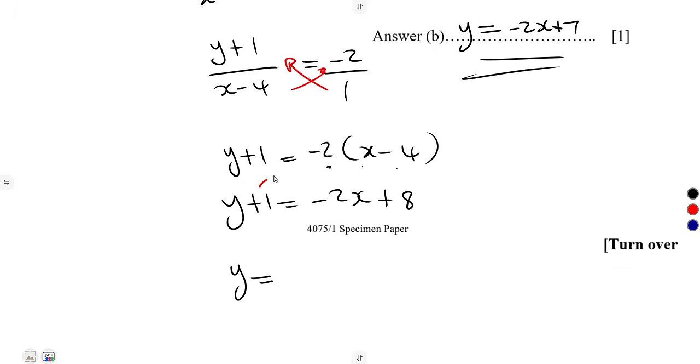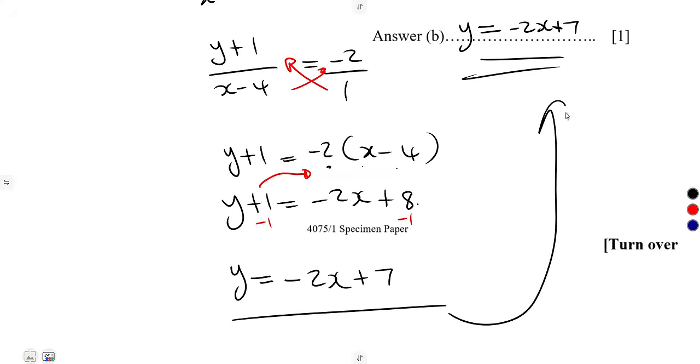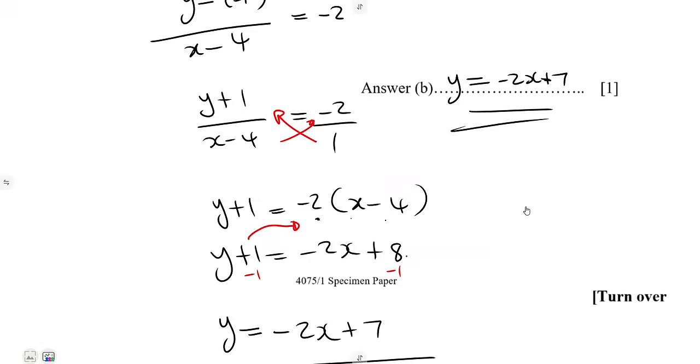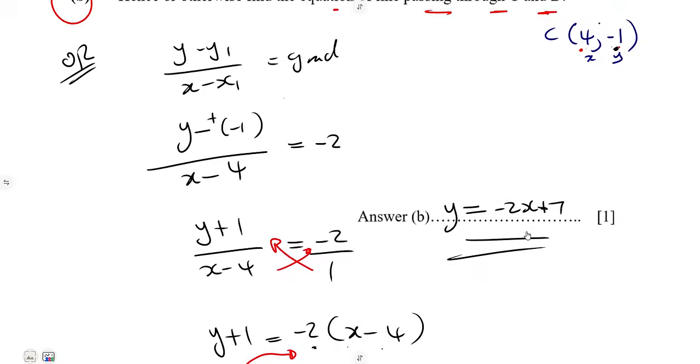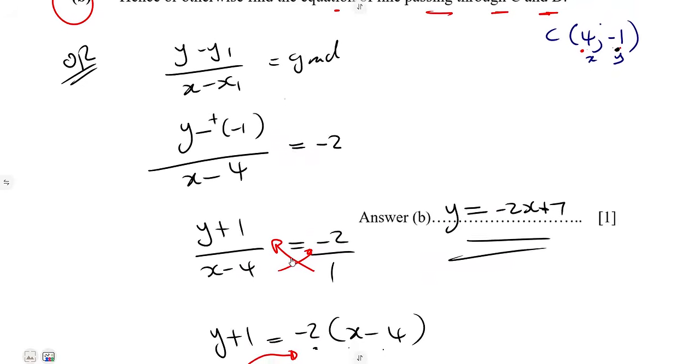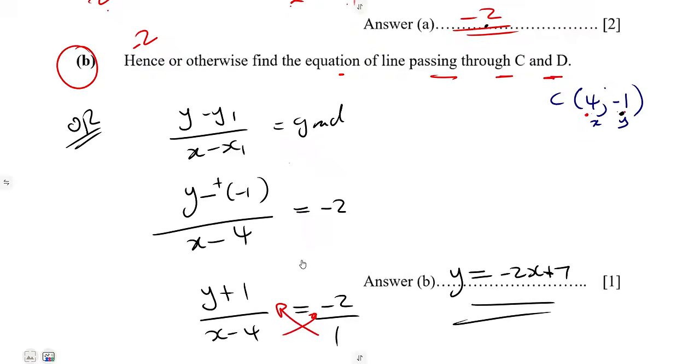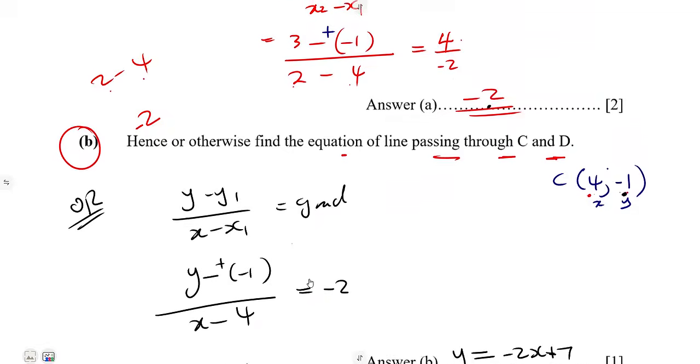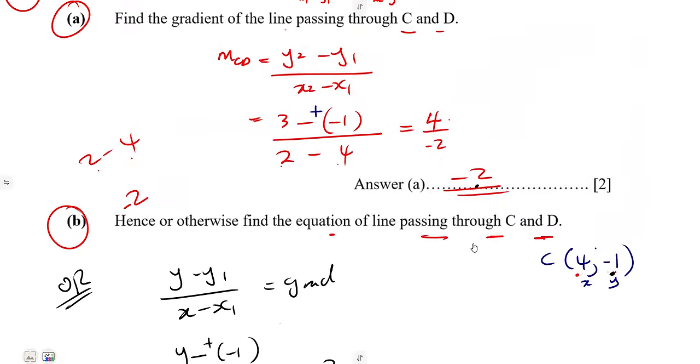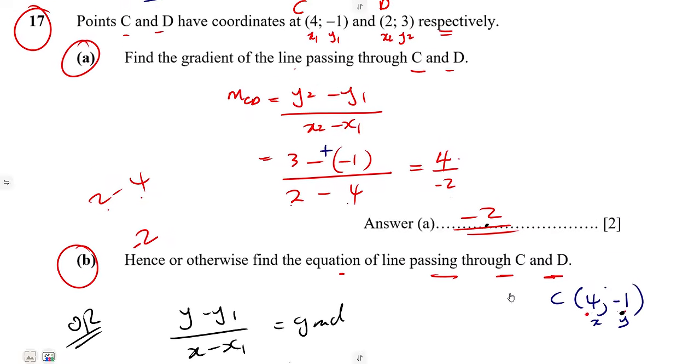Take the 1 to the other side, or subtract 1 from the equation. That's going to be -2x, 8 minus 1, that's a 7. As we can see, guys, you're obtaining the same answers, but look at the working you have to go through. But anyway, if this is what you understand, then use it as it is. You're still going to obtain the same answer.